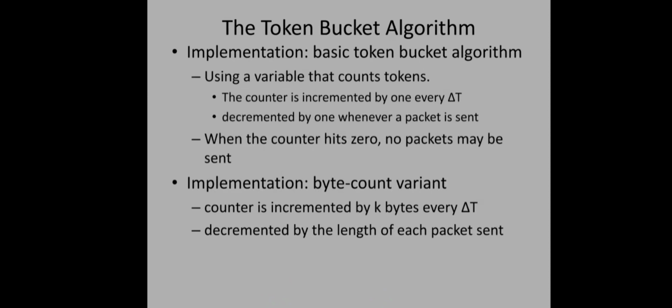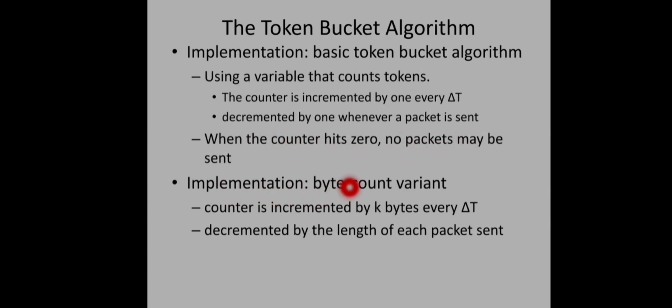So the implementation of the basic version of this token bucket algorithm is very simple. Using a simple variable, we can implement that, and that variable is used to count the tokens. This counter is incremented by 1 every delta t seconds to indicate the number of tokens available, and decremented by 1 whenever a packet is sent. And when the counter is 0, no packets can be sent.